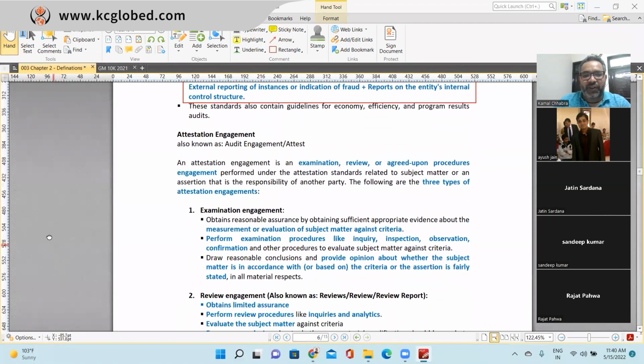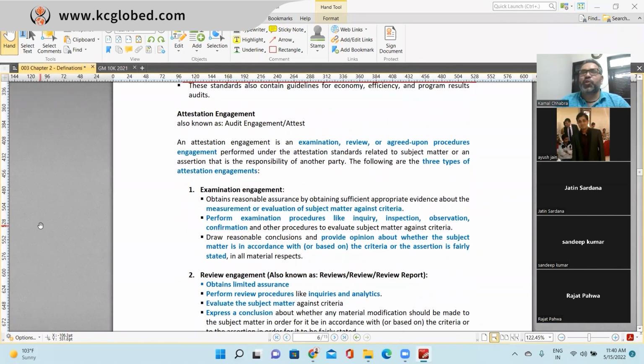Now let's jump into the attestation engagement. So far we have covered a lot about audit. This is also a very important section, and most of the time students get confused between the audit and attestation engagement, because they focus more on studying audit, considering it the main examination.